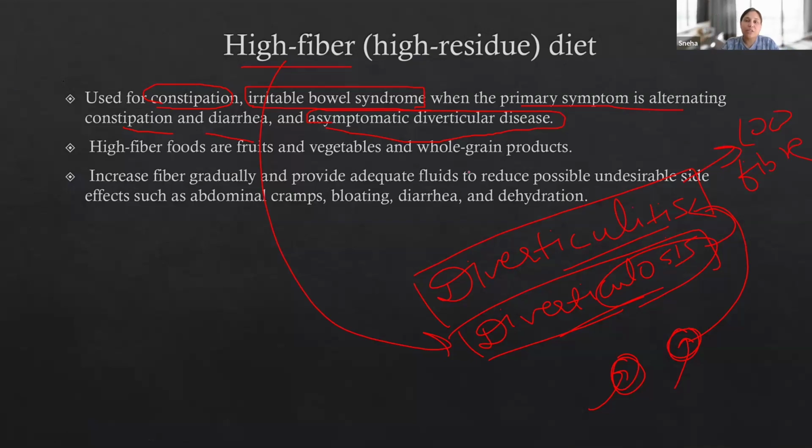High fiber foods are fruits, vegetables, and whole grain products. Increase fiber gradually and provide adequate fluids to reduce possible undesirable side effects such as abdominal cramps, bloating, diarrhea, and dehydration. Okay. All right.